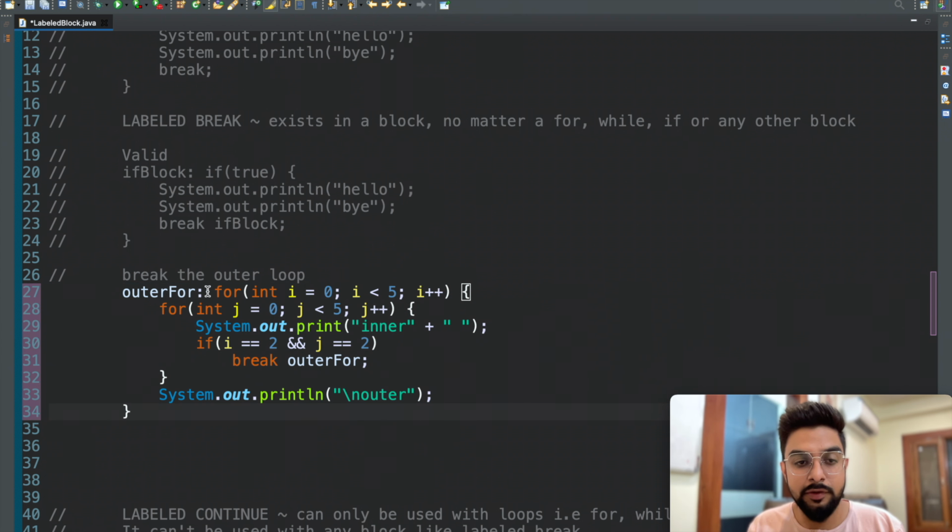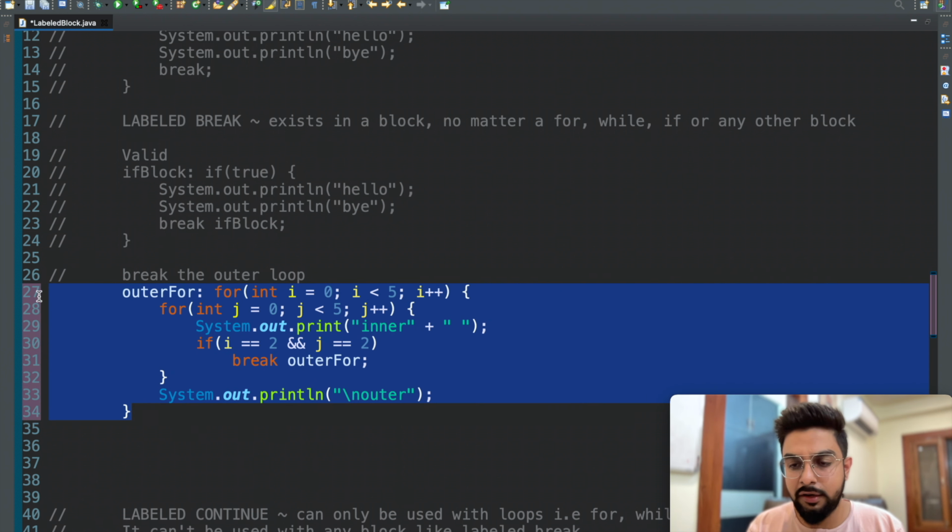Here we are basically labeling the outer for loop as outer for and breaking it inside the nested for loop. So this could be done, and this is very much possible. And yeah, okay. So this was pretty much it about labeled break, and let's move on to labeled continue.